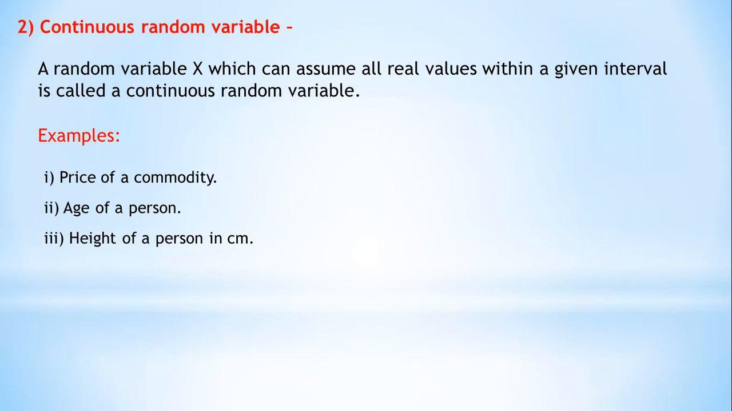So there are two types of random variables related to the random experiment. One is discrete random variable. Discrete random variable contains only the values which are integers, and continuous random variable contains all real values of any particular interval of a real number. So these are the types of random variables which are associated with the outcomes of the sample space or outcomes of a random experiment.